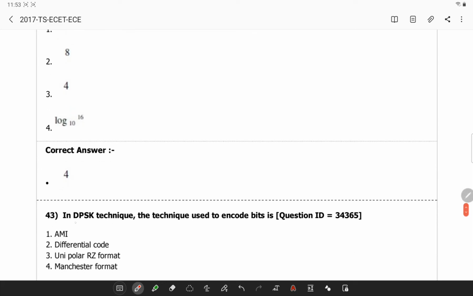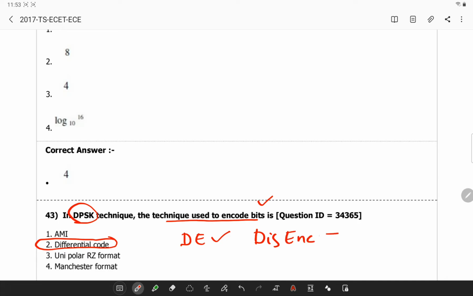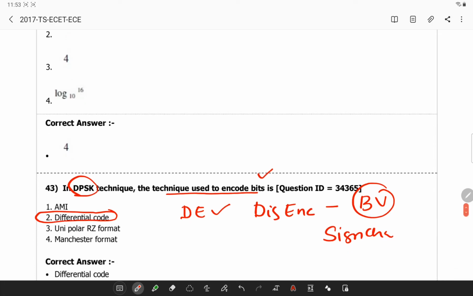Next, in DPSK technique, the technique used to encode bits is differential encoding, which is a process of digital encoding wherein the binary value is denoted by a signal change rather than a particular signal state.